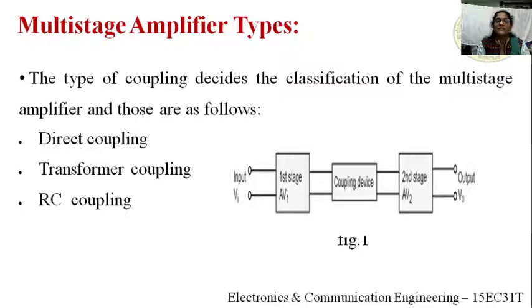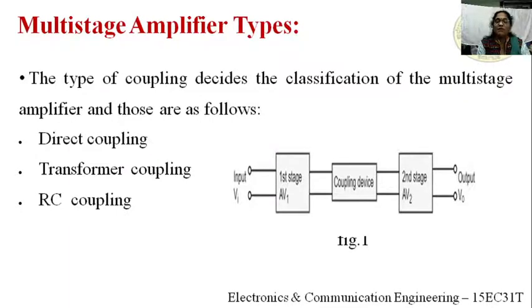For example, direct coupling. Direct coupling means the output of one stage is directly connected to the input of the second stage. Direct coupling is preferable for amplification of DC signals. DC means zero frequency. Whenever we require amplification of zero frequency signals or DC signals, we prefer direct coupling.